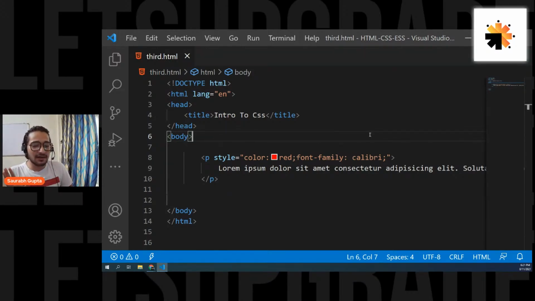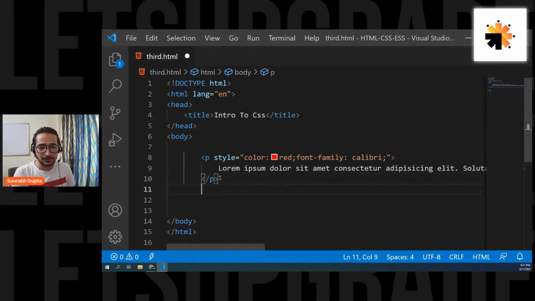So guys, are we cleared with this? So that's how you apply CSS in the inline way. Don't worry about the properties and values. They are same everywhere. That's how you write CSS. But this is how you apply CSS in the inline way. Okay, that's cool. Now let's move ahead.